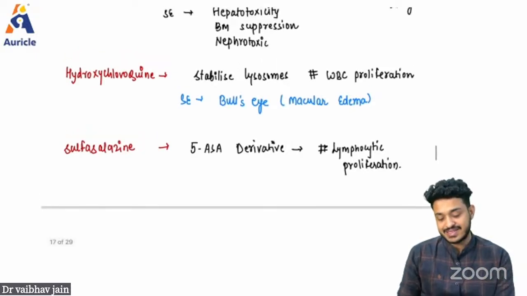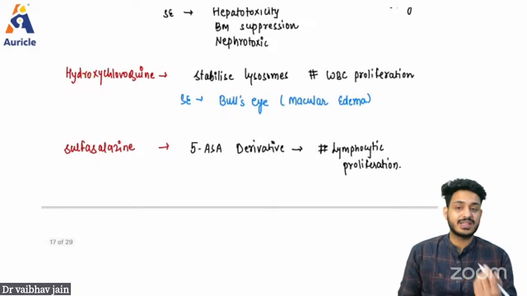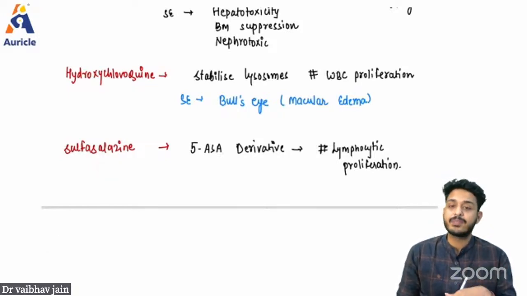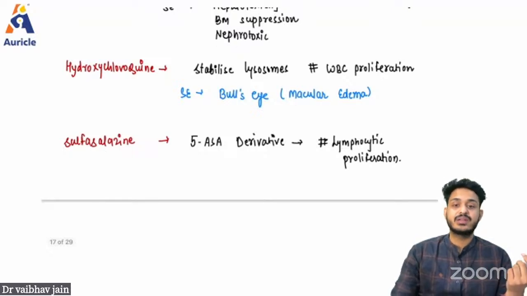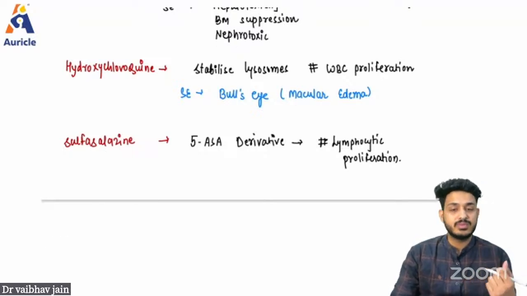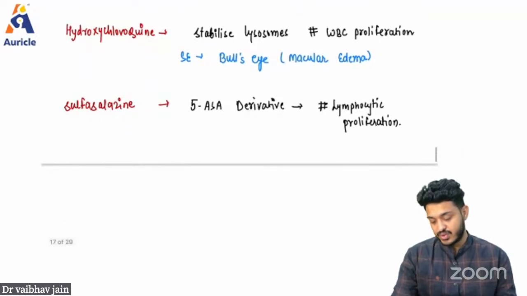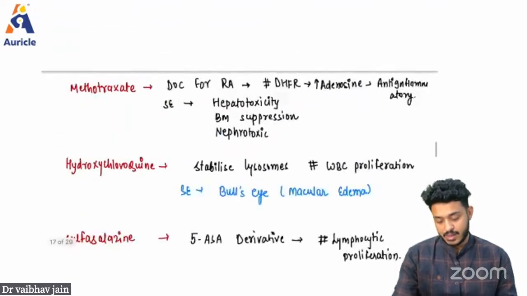So to decrease that, we are giving this sulfasalazine. In fact, it is the drug of choice, and it is going to decrease the inflammation and decrease the motility. It is an anti-inflammatory drug. So if it is anti-inflammatory, what is going to happen? There will be no WBC proliferation, and there will be a decrease in the movement, right? This is why it is a protective drug, right?